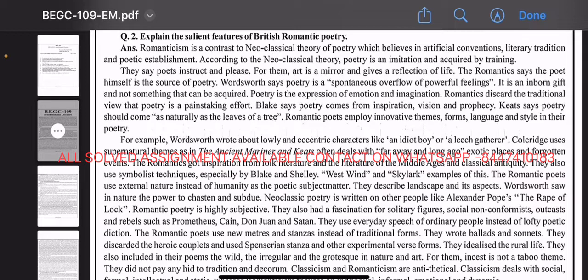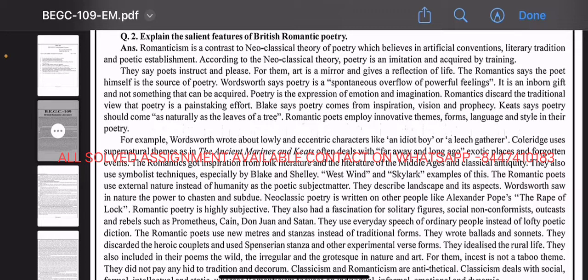Romantic poetry is highly subjective. They also had a fascination for solitary figures, social non-conformists, outcasts, and rebels such as Prometheus, Cain, Don Juan, and Satan. They use the everyday speech of ordinary people instead of lofty poetic diction.